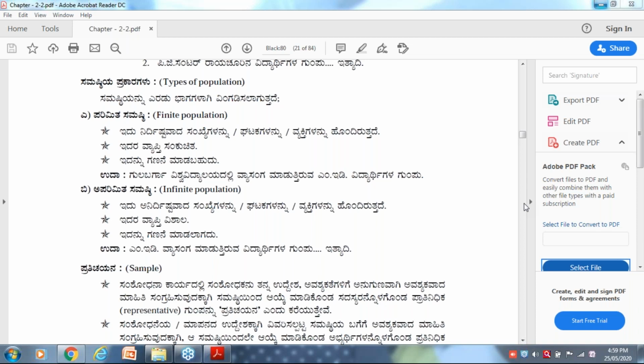Means what? Many more students are there. Department of Botany students are many, how many can you take from them? That is infinite population. Suppose the students of Department of Botany, KUD,